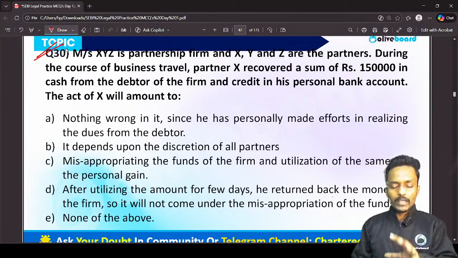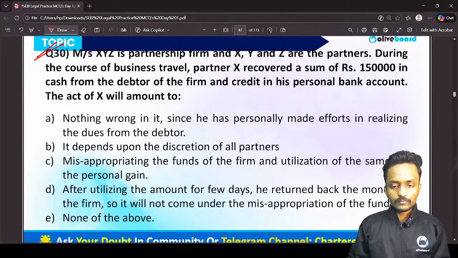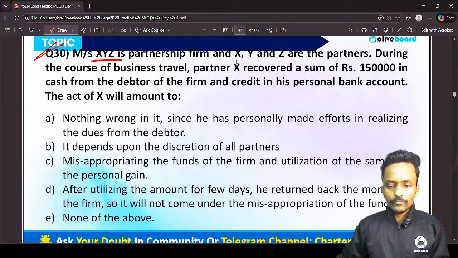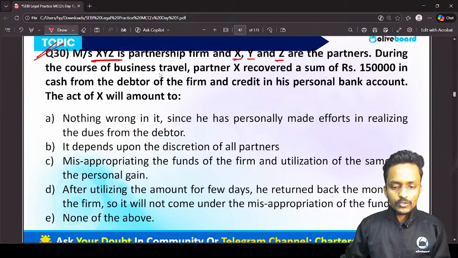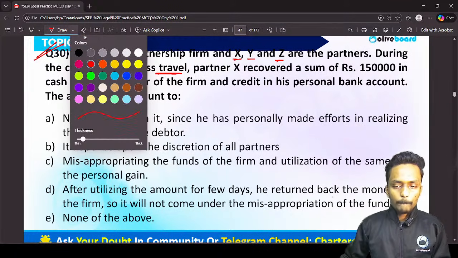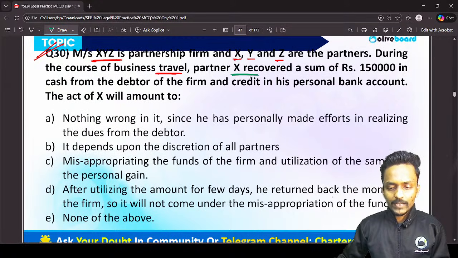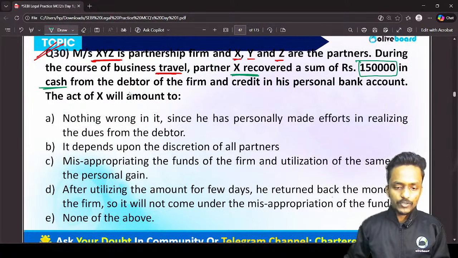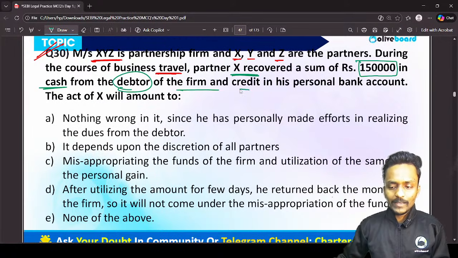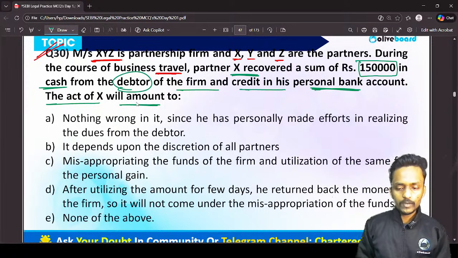Again, this question is very important. It is also based upon your Partnership Act 1932. Now we are reading this question as well. We have X, Y, Z in a partnership firm, partner X, partner Y and partner Z. These are the three partners we have. During the course of business travel, partner X recovered the sum of 1,50,000 in cash from a debtor of the firm and credited it to his personal bank account. The act of X will amount to what?